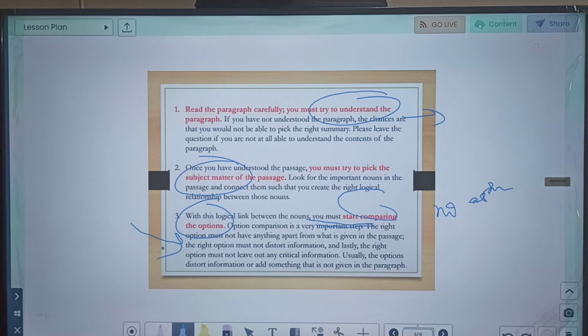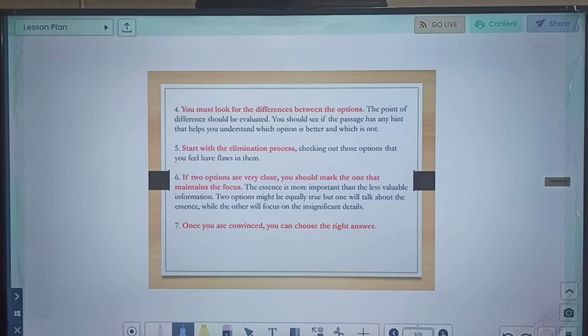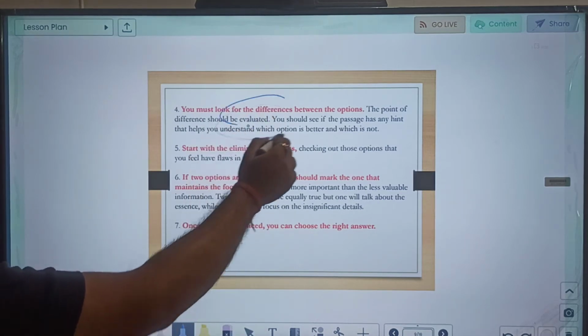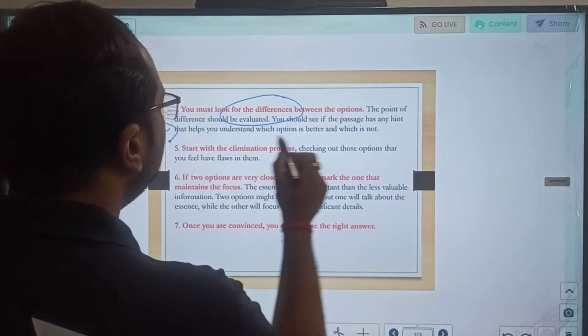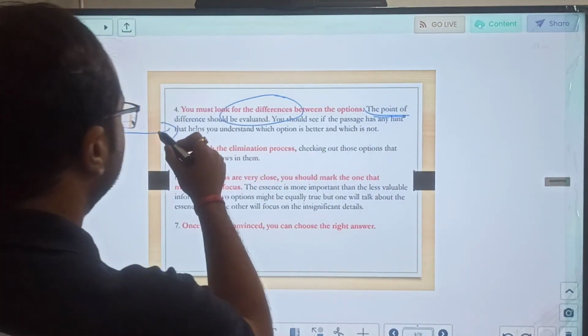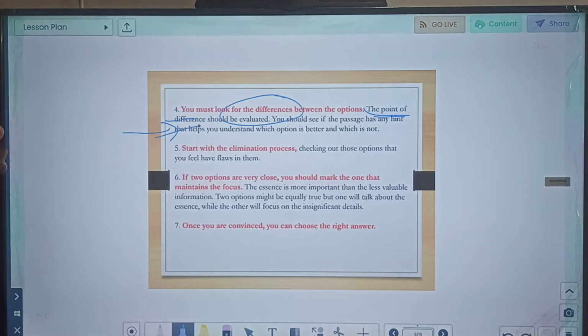Let us move to the next part, what we should do after this. You must look at the differences between the options. Many times there will be only a word or 2 difference between the options. Try to identify it and capitalize on that. The point of difference should be evaluated, a very important thing. You should see if the passage has any hint that helps to understand which option is better and which is not. Start with the elimination process.